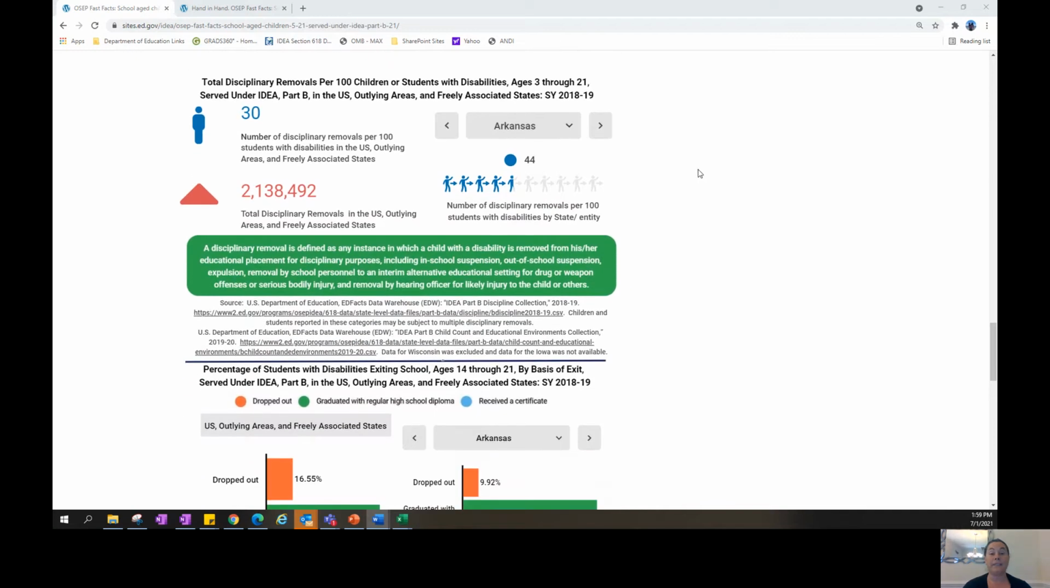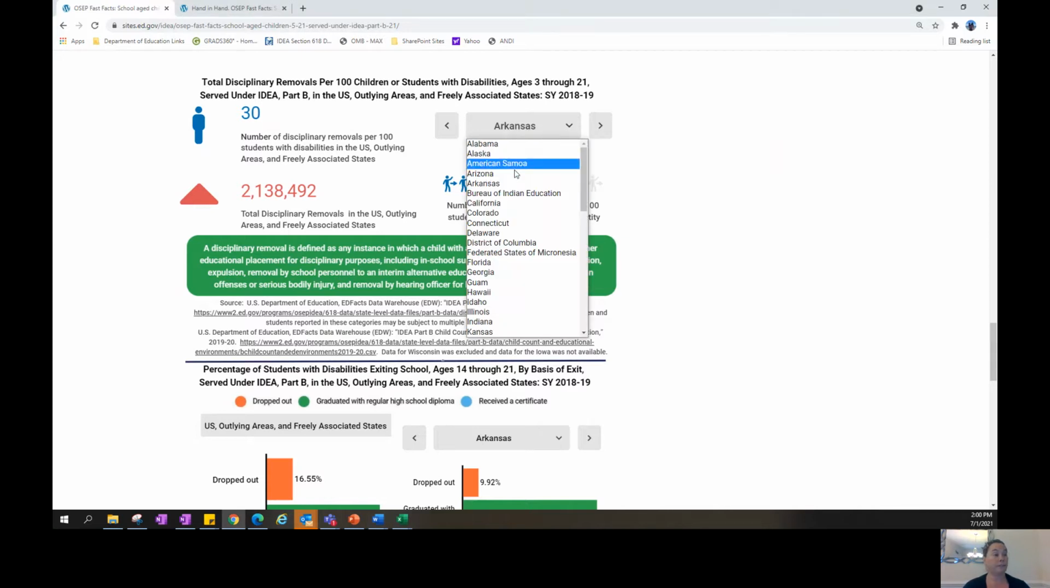In the Part B discipline file, we report the count of children with disabilities ages 3 through 21 who were removed from their educational placement due to disciplinary reasons, including removal to an interim alternate education setting, out of school suspension, in-school suspension, and expulsion. So this chart is looking at the total disciplinary removals per 100 children or students with disabilities ages 3 through 21. Nationally, there are 30 disciplinary removals per 100 students with disabilities, and over here you can look at individual state rates.